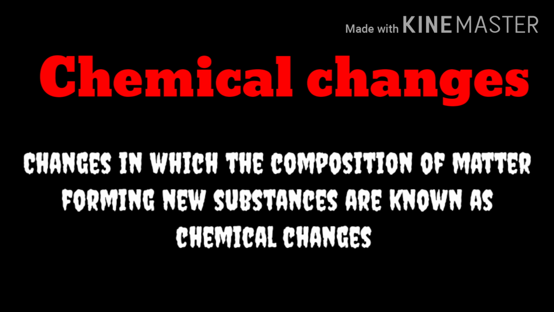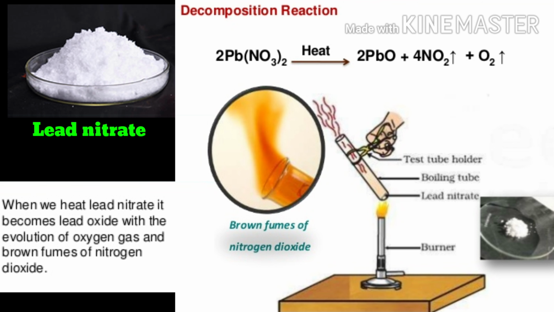So let's discuss the chemical change. We already know during chemical changes the composition of matter is changed and it forms a new substance, right? So now we are going to discuss some experiments to show the chemical changes. Take about 1 gram of lead nitrate in a boiling tube and supply heat to this tube by using a Bunsen burner. What is your observation? When white lead nitrate is heated, a brown color gas is evolved, leaving a red color powder in the boiling tube. This shows the composition of the lead nitrate has changed. So we consider this change as a chemical change.